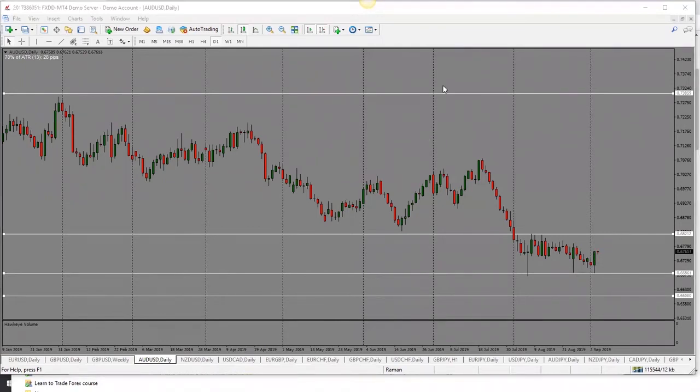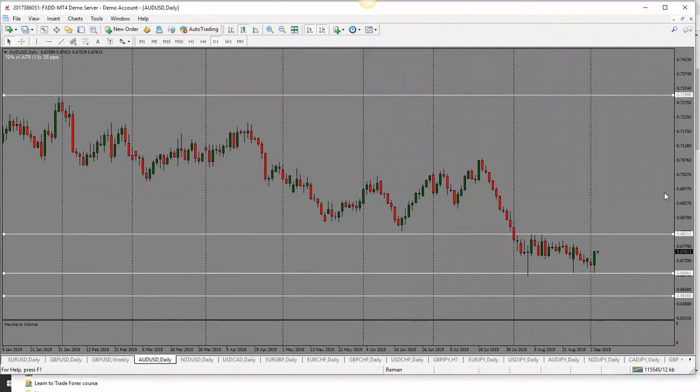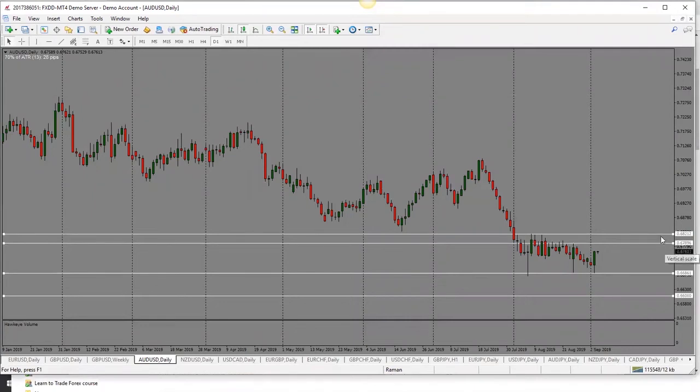So I would look for price to go back higher, essentially. So bias here is bullish. Price is trading in a range, but bias is bullish. The first target here would be 0.6800, second 0.6820. So basically looking for price to go towards the top of this range. So bullish bias for Aussie dollar.